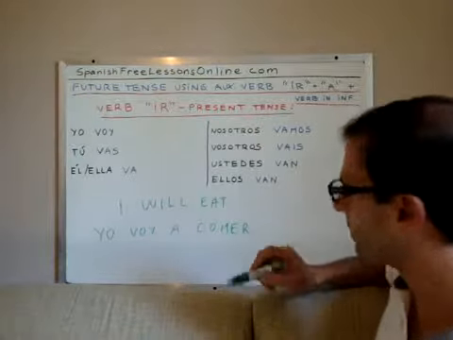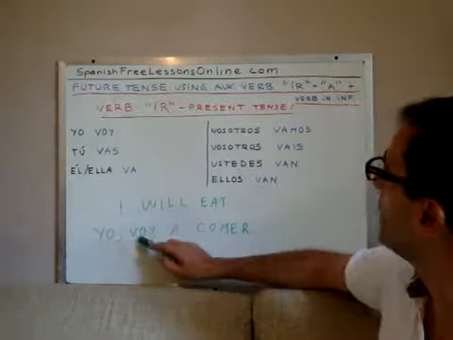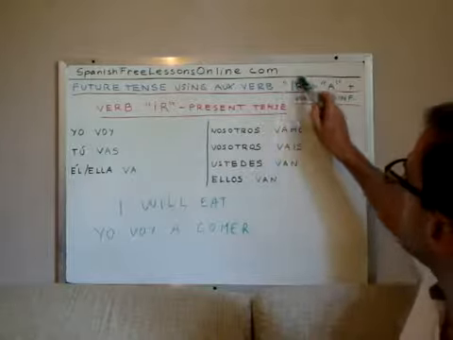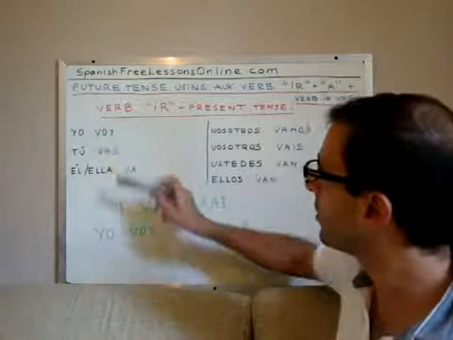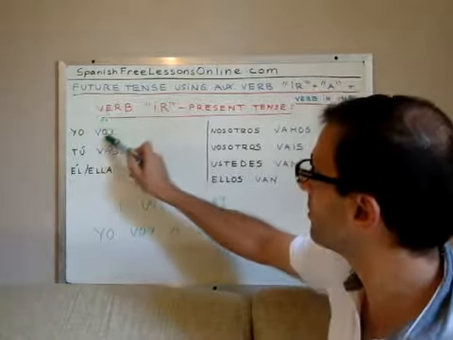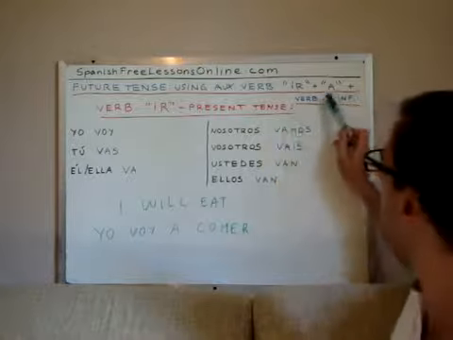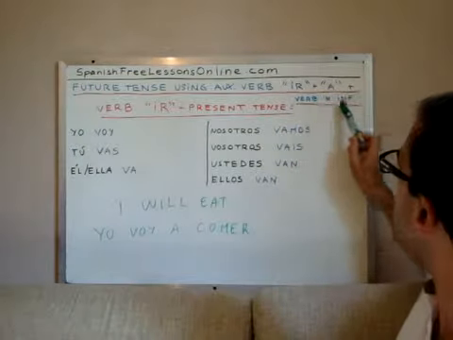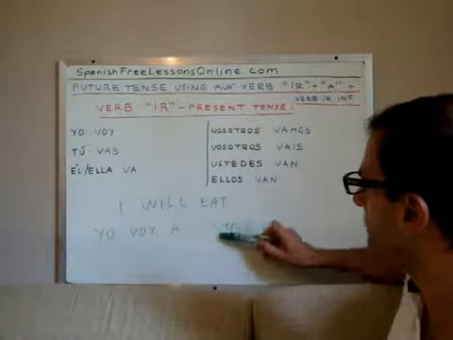You see? So first would go the subject, later verb ir conjugated in present tense for the subject, right? So for yo it's voy. Later comes a, that means to. And then comes the verb in infinitive. Comer means to eat in infinitive, okay?